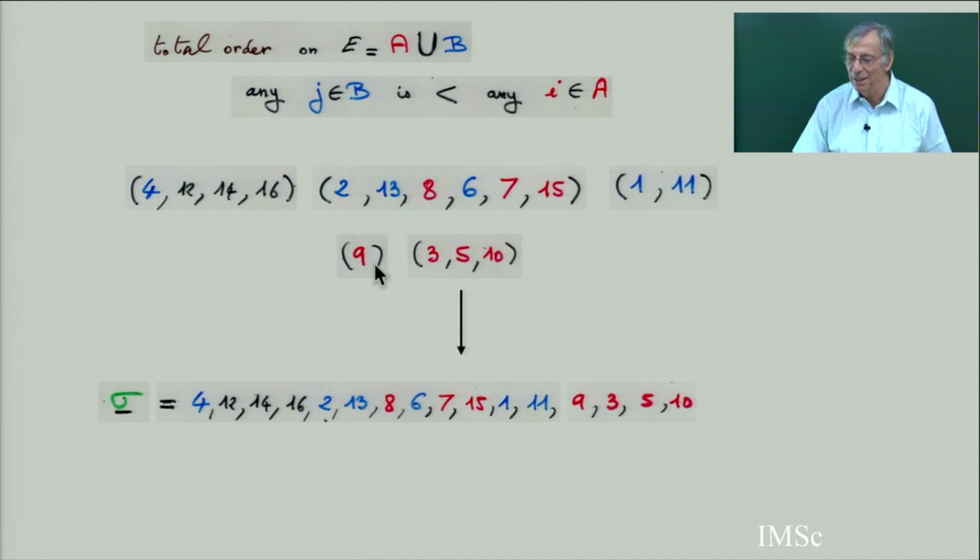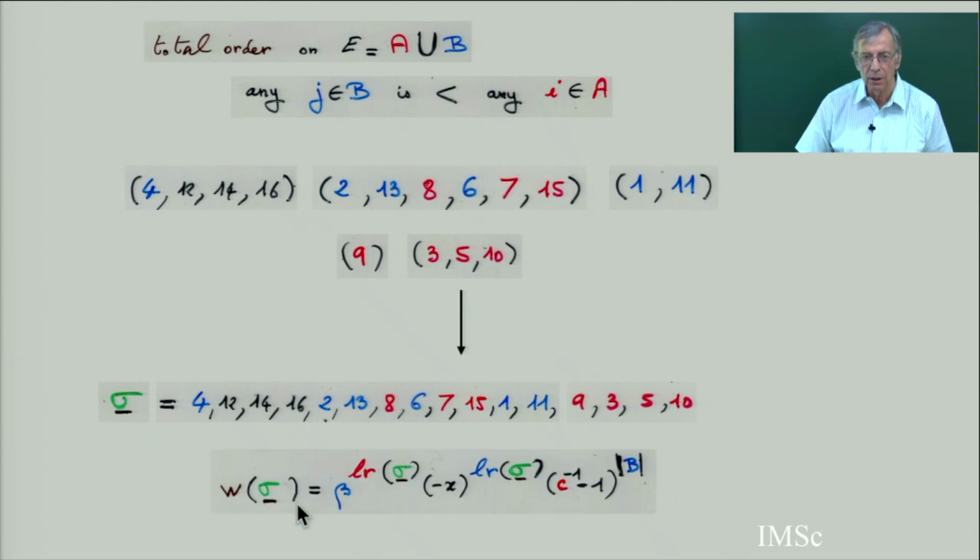So the first one is 9 and 3. 9, 3, 5, 10. The same 12. No, you cut and paste it. And then you get the weight. So what is the weight? The weight is beta to the number. I am going to define the left to right minimum elements, and you guess what it is. This is the left to right minimum elements which are red, this is the left to right minimum elements which are blue, and this is the weight, the cardinality of the set B.